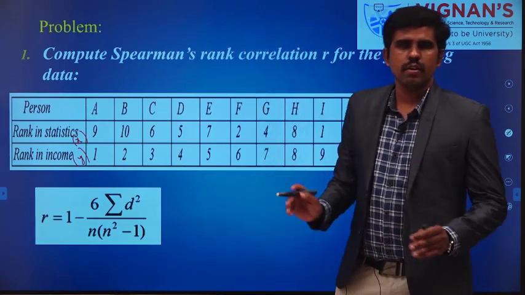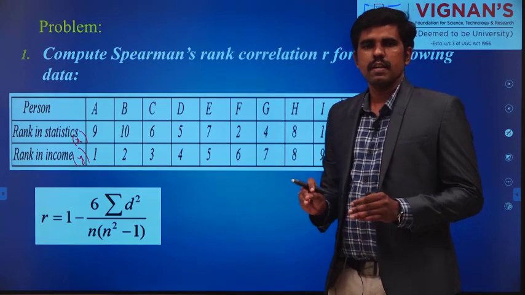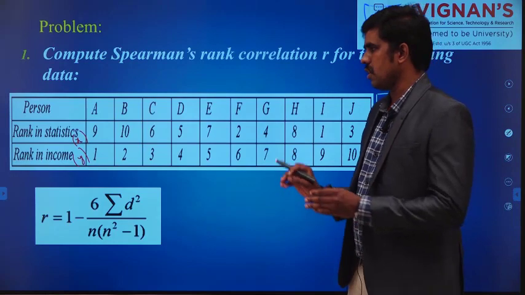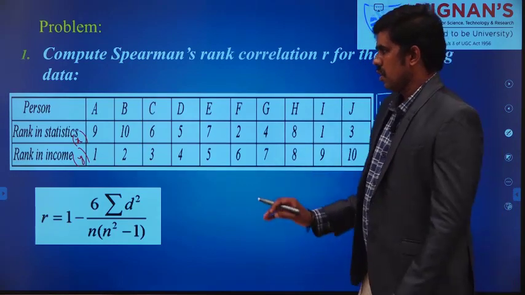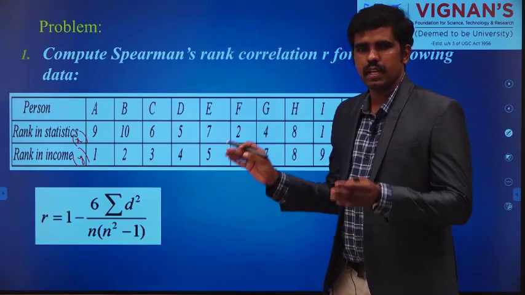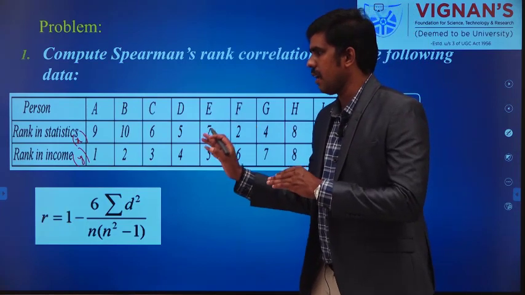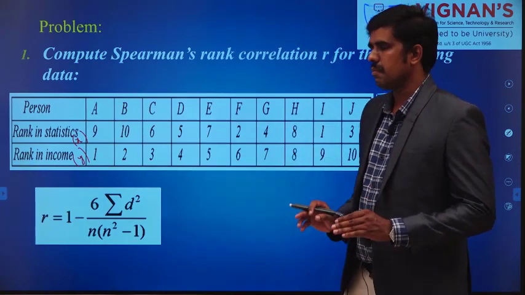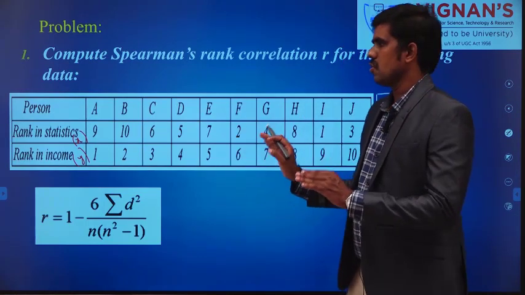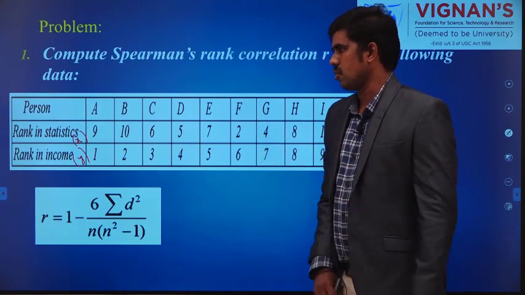So what we are going to do, we are going to find the relationship, the degree of relationship, by using the rank correlation coefficient. We don't know the marks of that person in statistics, or the marks of that particular person A in income. We don't know all the data, but the rank is there. So you are going to find the degree of relationship by using the rank correlation coefficient.